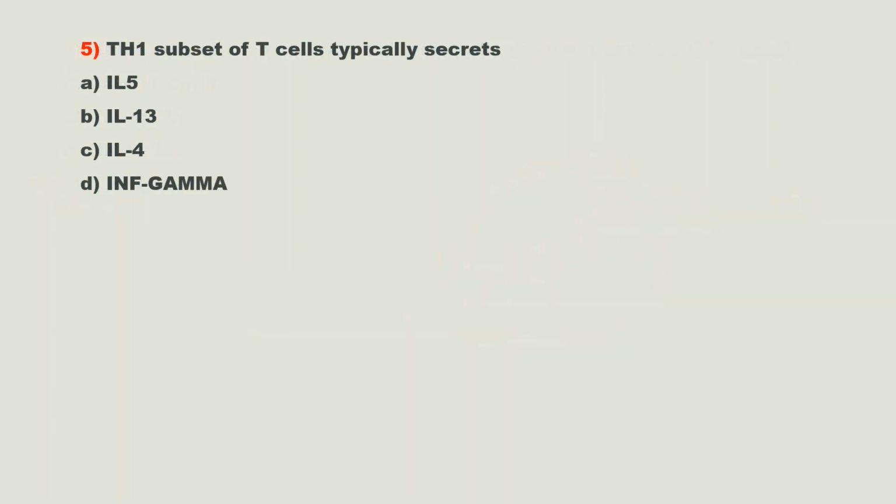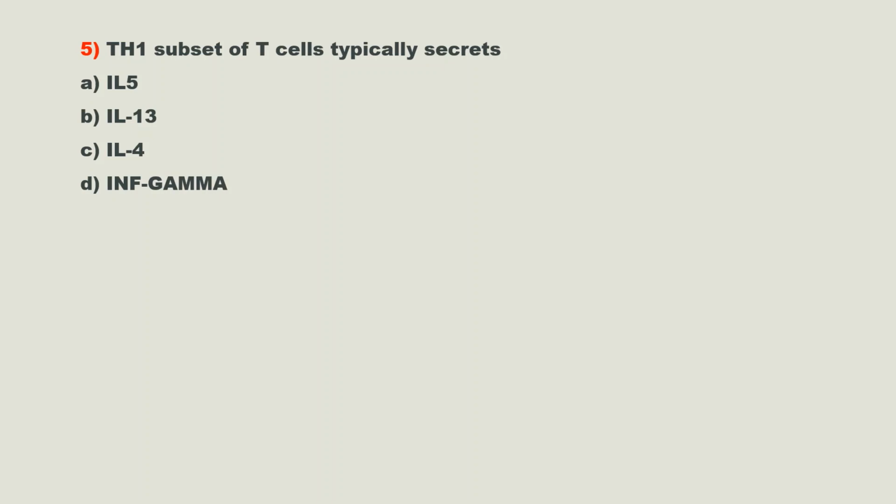Question. Th1 subset of T cells typically secretes. Options are option A, interleukin 5, option B, interleukin 13, option C, interleukin 4, option D, interferon gamma. So here you have to find which cytokine is produced by Th1 cells.